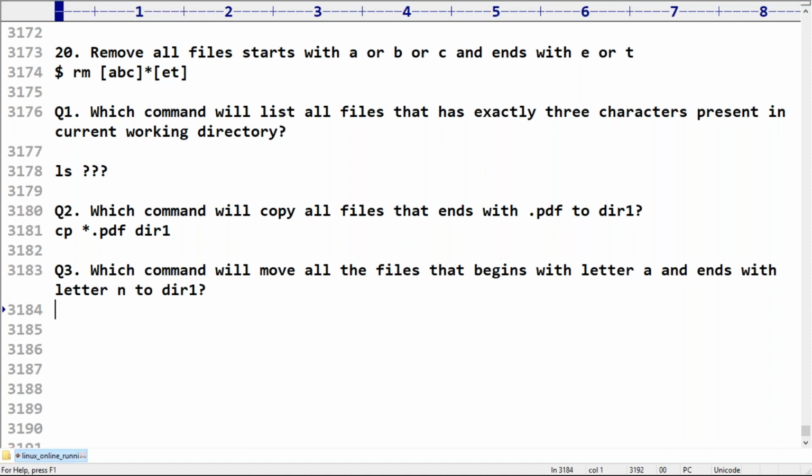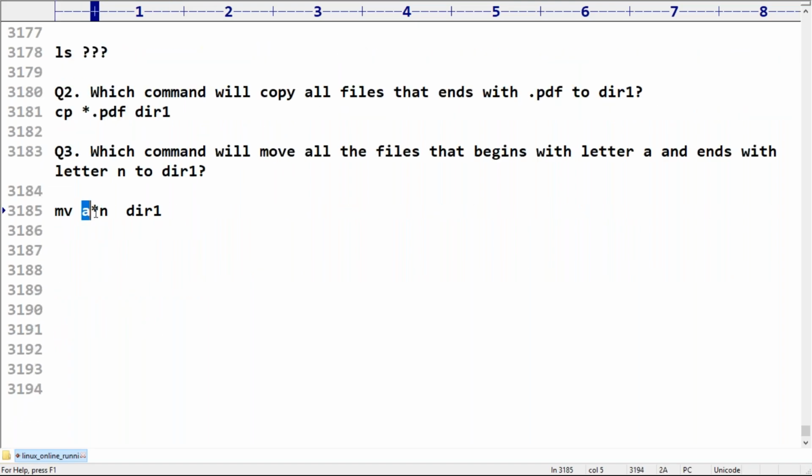Can you please guide? mv, move all the files that start with A and end with N to dir1.